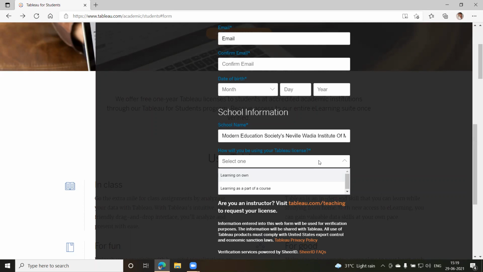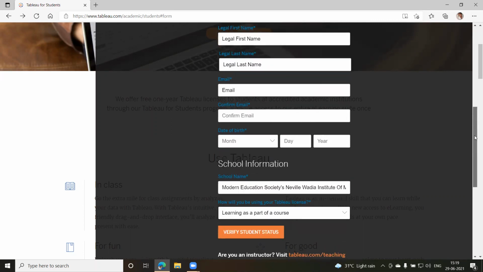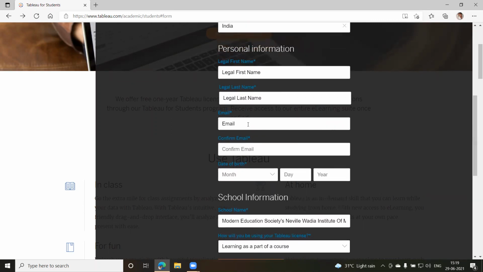This is only because you're going to learn. So you can click on learn as a part of course, or you can say learning on own. Both, whichever you would like to select, you can select. Okay, so when you select one of them, you can click on verify student status as well. Now, because I have not entered my email ID, my email ID has not been entered, so I cannot click here and I cannot go further.